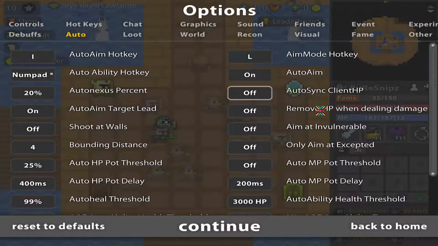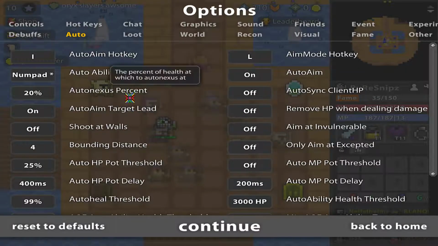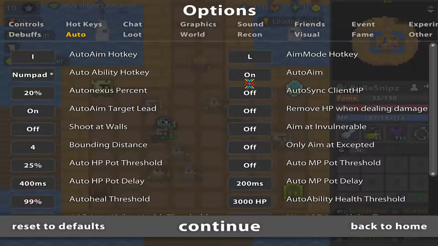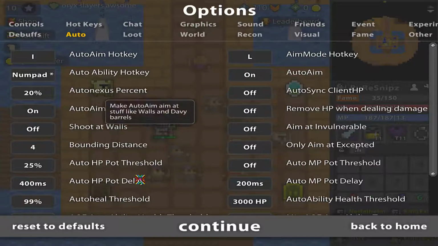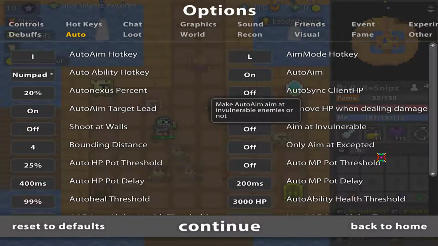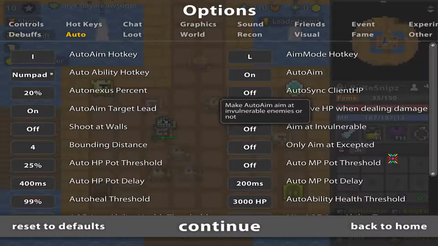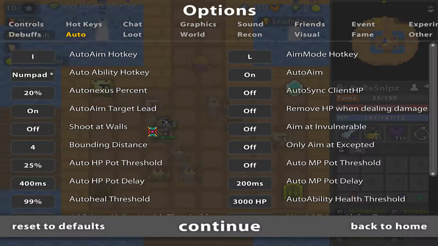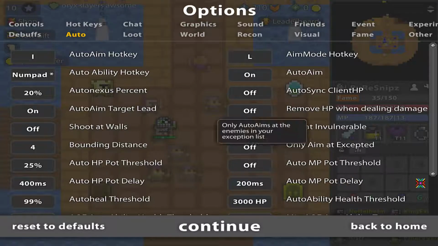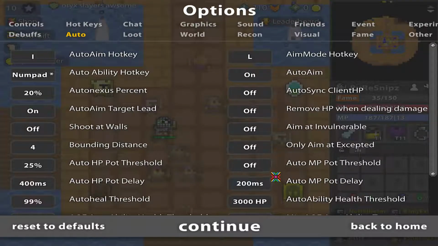Auto sync client HP. You want this off. This is garbage. Auto aim target lead, pretty useful. Remove HP when dealing damage. Put it off. Shoot at walls. That's your own priority. I put it off, because if I have auto aim on and I'm going to shoot it once, I just shoot myself. I just click then to override it. Aim at invulnerable. I put it off. You can put it on and get like the free accuracy, but it can be really risky to do that. Bounding distance 4. Only aim at accepted. Not really worth it because you need to manually add stuff then.